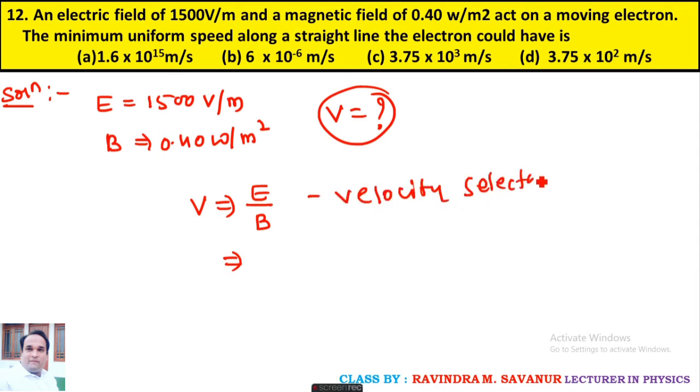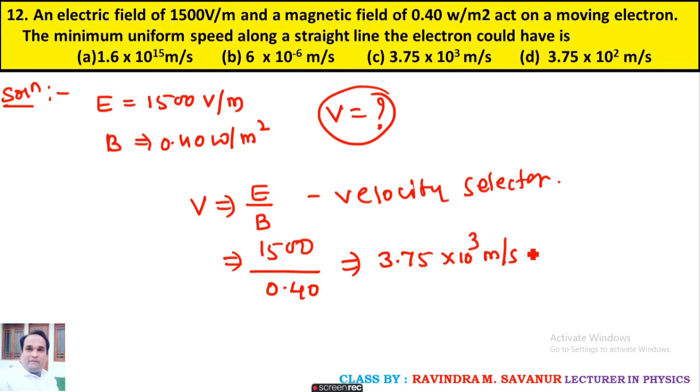Velocity selector formula. Substitute the E value. E value is how much? 1500. B value is 0.40. After calculation of this, you are going to get 3.75 into 10 to the power of 3 meter per second. You are going to get what? C. Yes, correct, Anju. Option C is the correct answer.